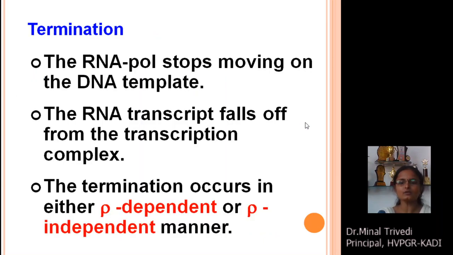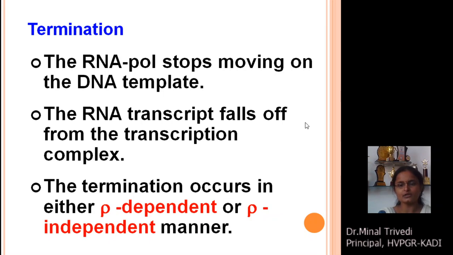The last phase of the mechanism of transcription is known as termination. Termination means how the process gets terminated. Now you can remember that we have seen three different segments of the transcription unit.